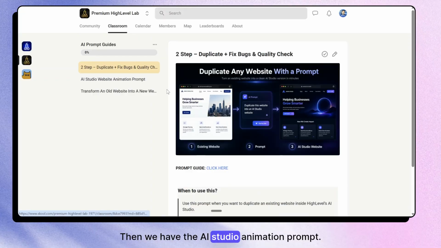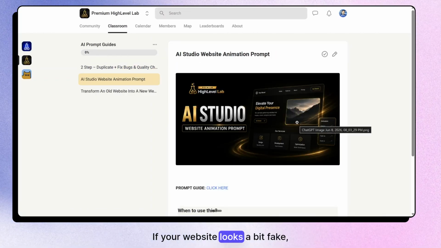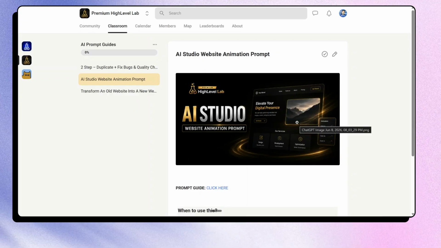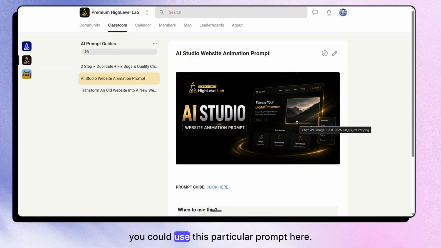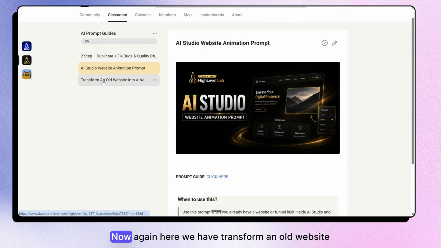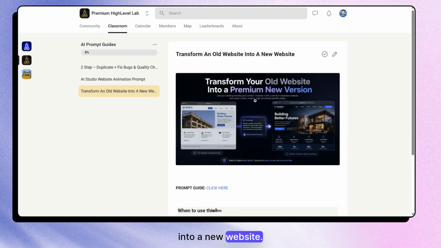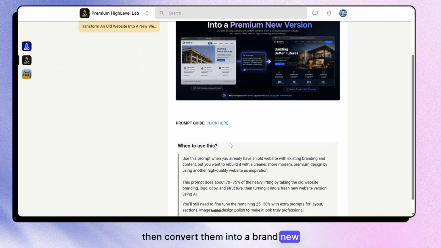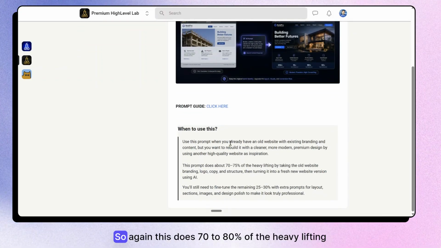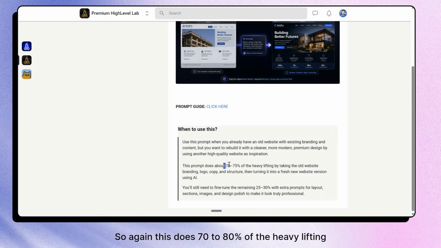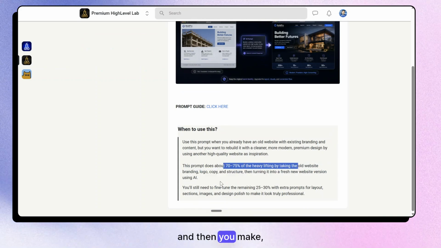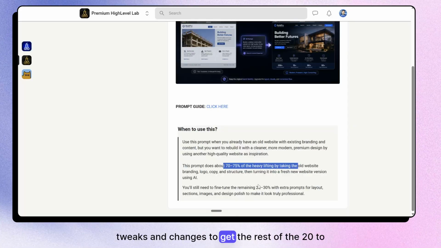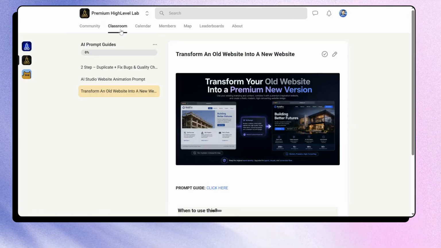Then we have the AI Studio animation prompt. If your website looks a bit fake, does not have amazing animations or premium looking subtle animations, you could use this particular prompt here. Now, again, here we have transform an old website into a new website. Here you could use an old website and a new reference website and then convert them into a brand new website for your client. So again, this does 70 to 80% of the heavy lifting, and then you make tweaks and changes to get the rest of the 20 to 30% done.